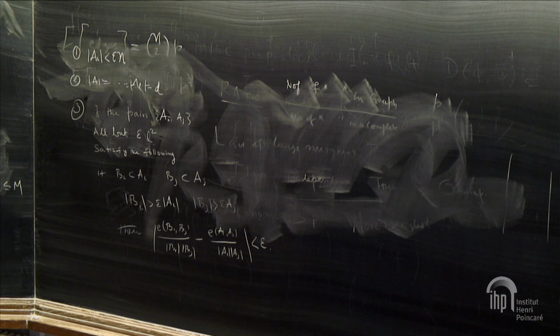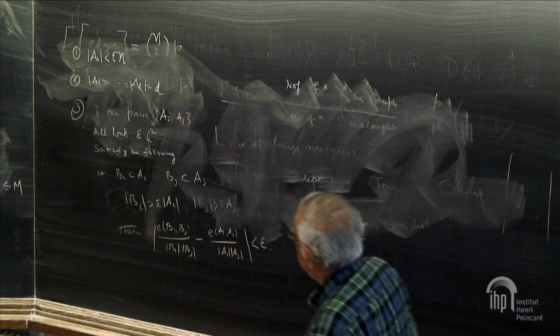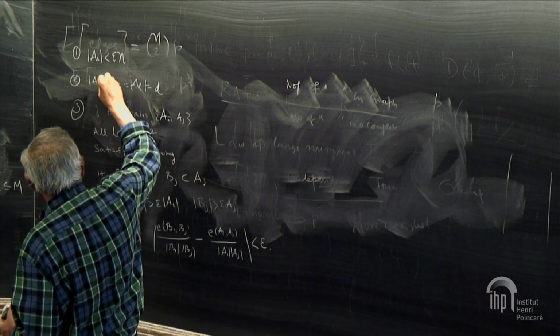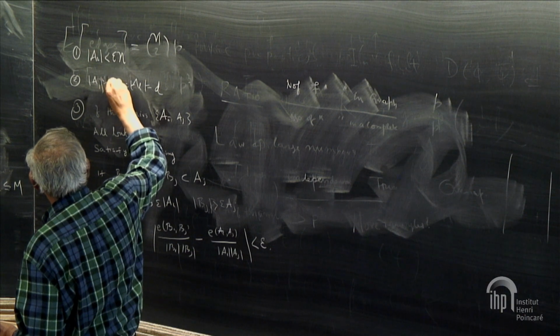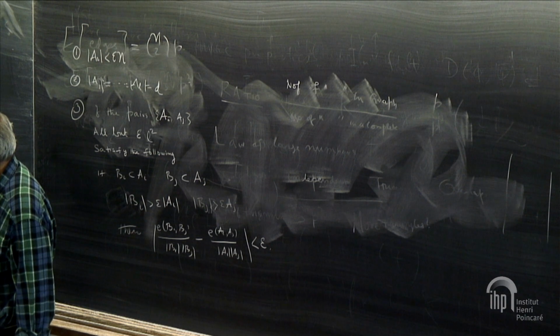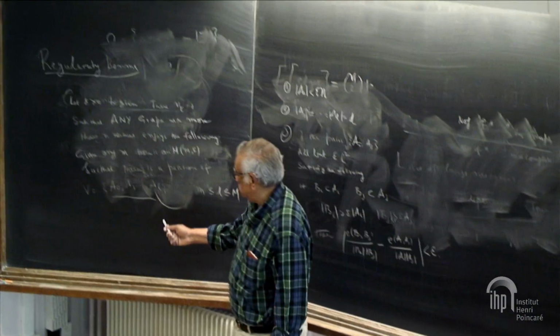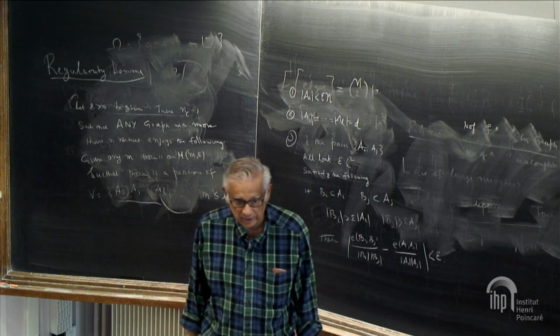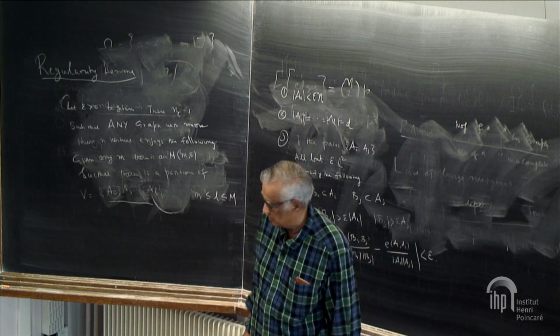No, the sizes of all these partitioning sets are equal. See, the set of vertices is divided into a finite collection. There is one exceptional set which is called A0. Those are the bad guys that are thrown away somehow, an epsilon fraction.